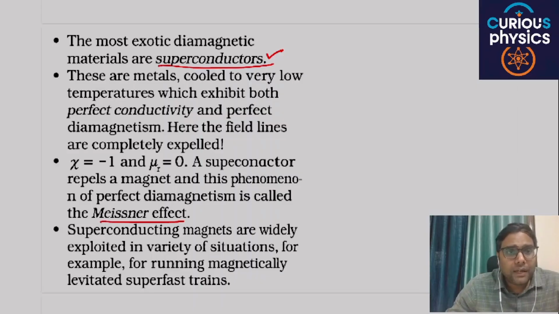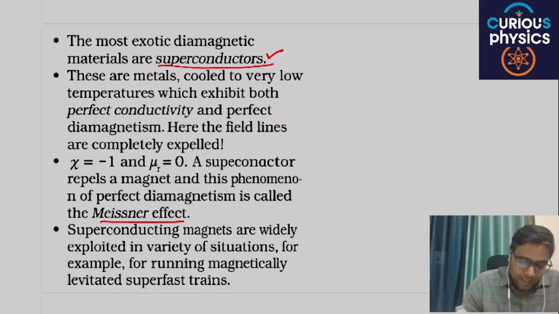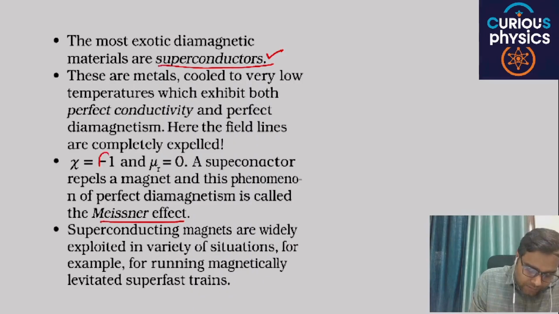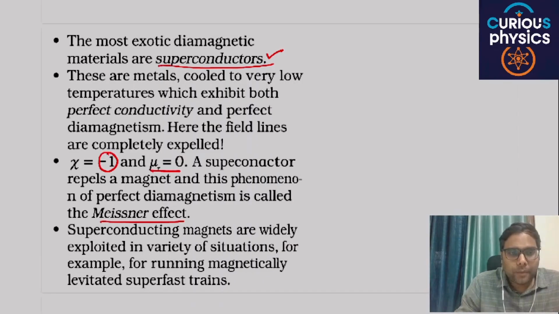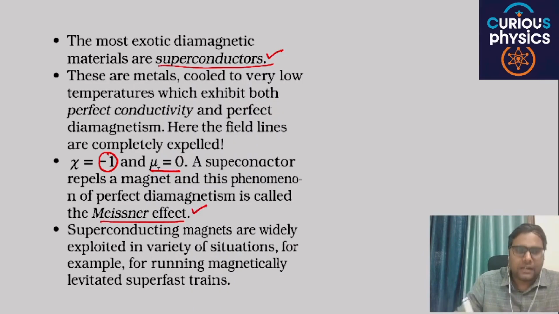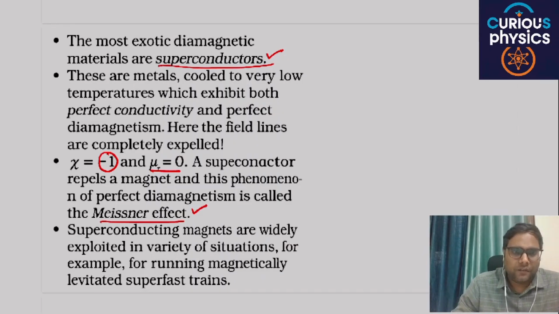Here the field lines are completely expelled, and in the case of a superconductor, the value of chi is -1 and mu r, the relative permeability, is 0, because relative permeability is equal to 1 plus chi, which we defined when we were deriving the relation between magnetization and magnetic intensity. That particular concept is known as the Meissner effect.